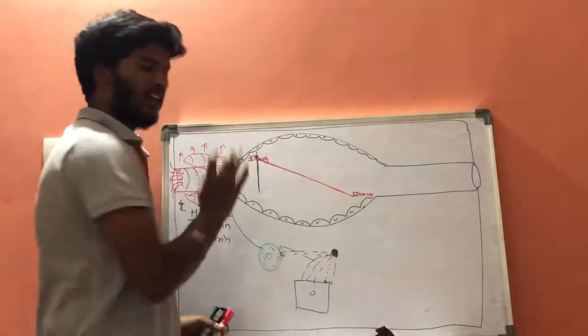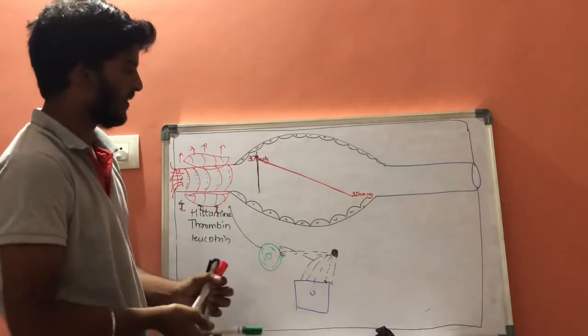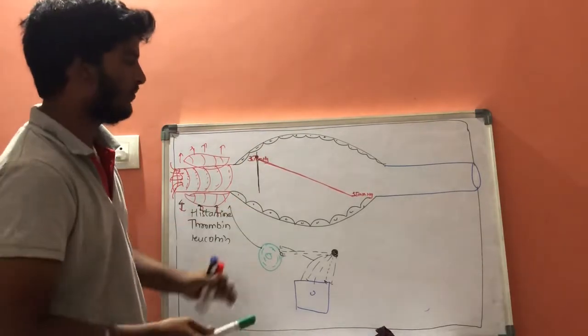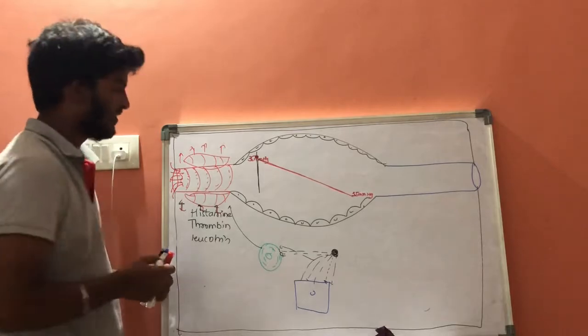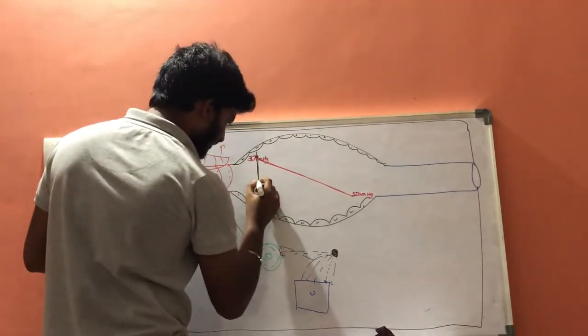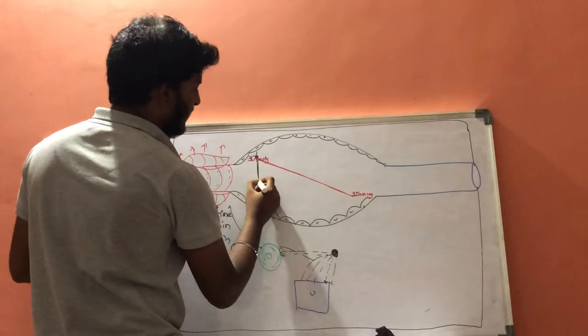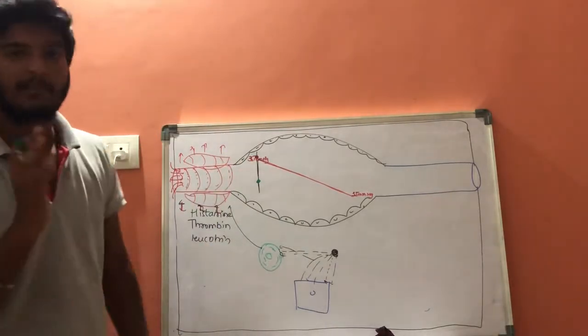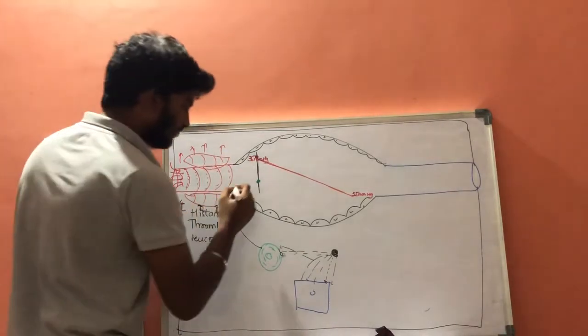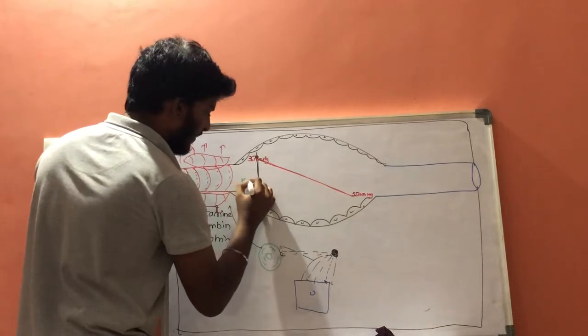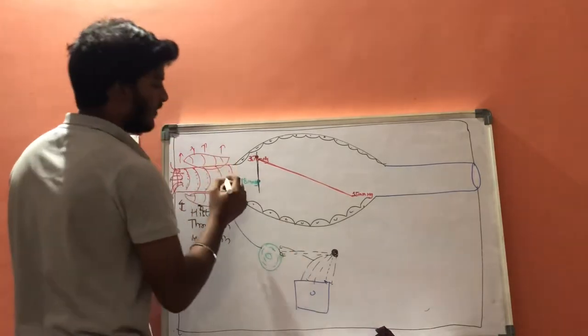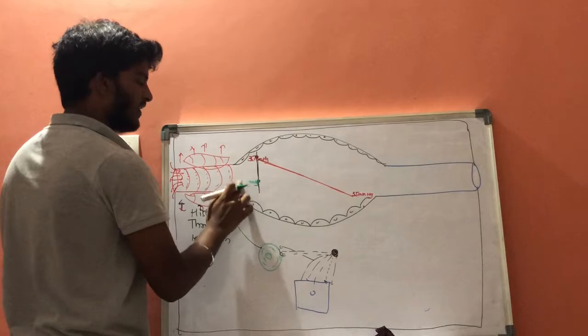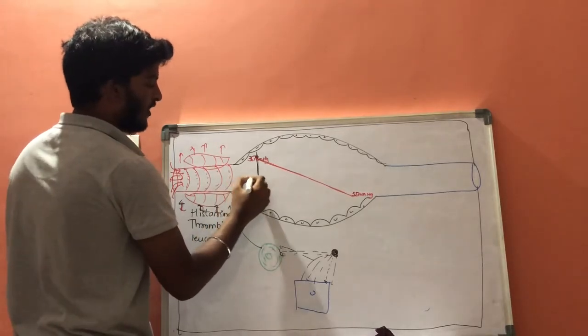Now, this is the hydrostatic pressure, and there is one more special type of pressure which mediates this flow, that is osmotic pressure. In normal conditions, the osmotic pressure is, let us think, 22 mmHg.